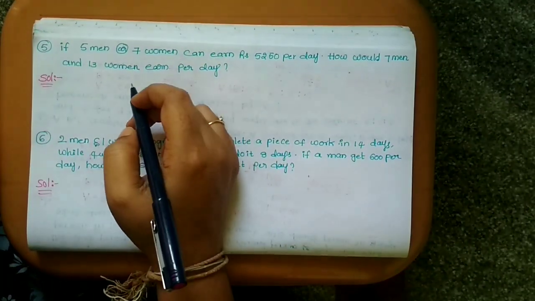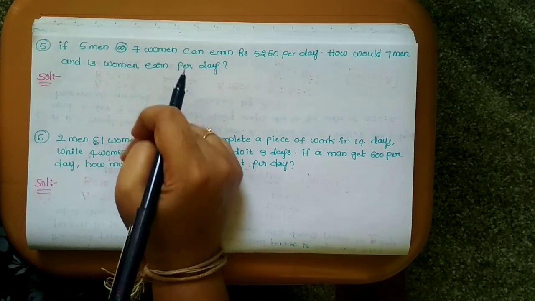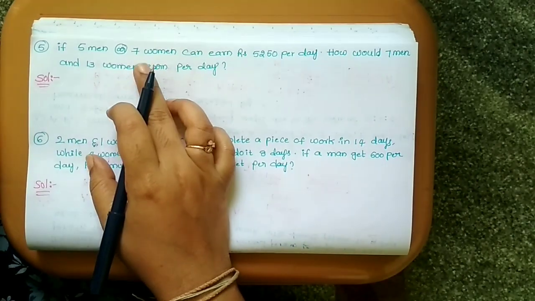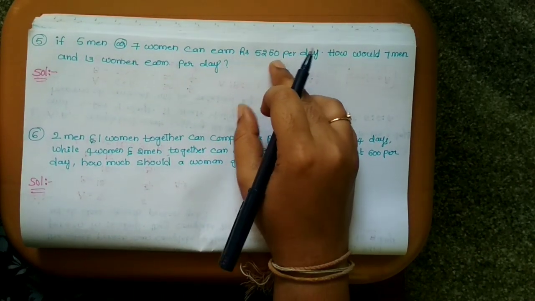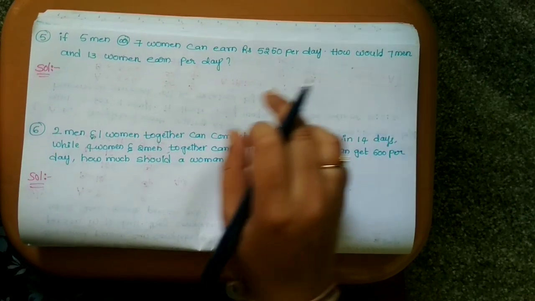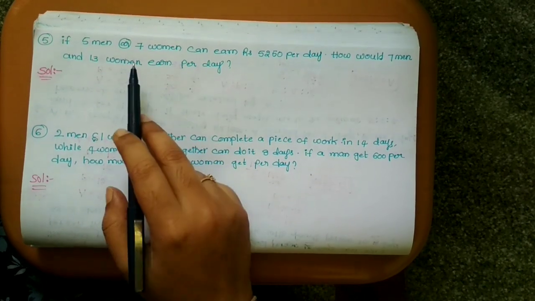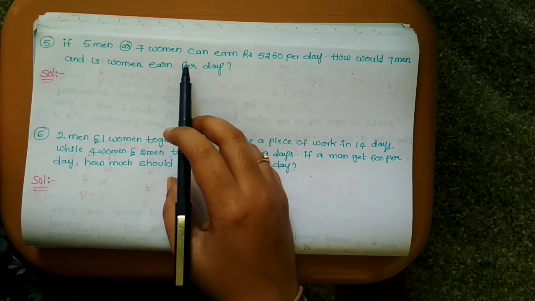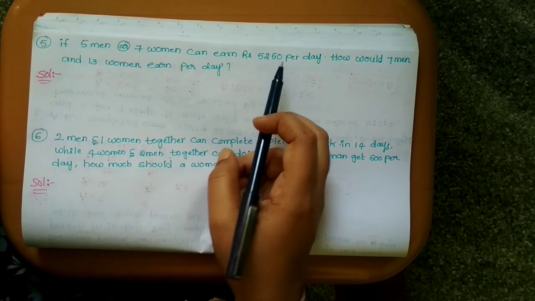Coming to the fifth question. It's a very important question. Mostly 5th and 6th question models are asked in exams. 5th question: if 5 men or 7 women can earn 5,250 rupees per day, how would 7 men and 13 women earn per day? What is given here is 5 men or 7 women earn 5,250 rupees per day.